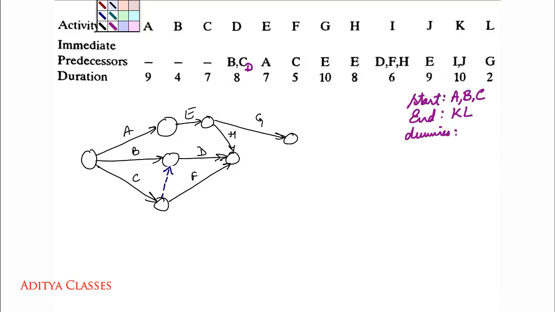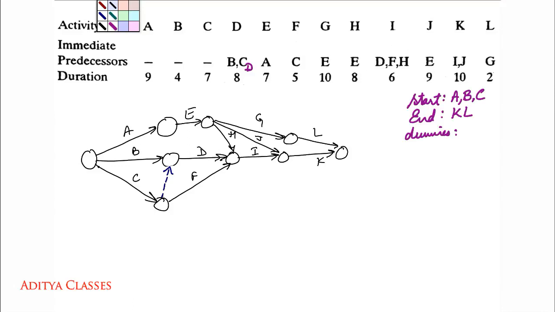So let us proceed with I. This is I. And J is coming from E to meet I. So I and J will proceed to K and G will proceed to L. So this is my network.